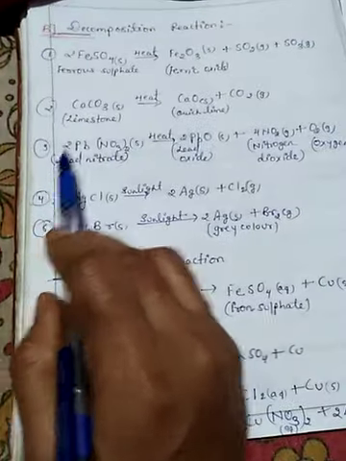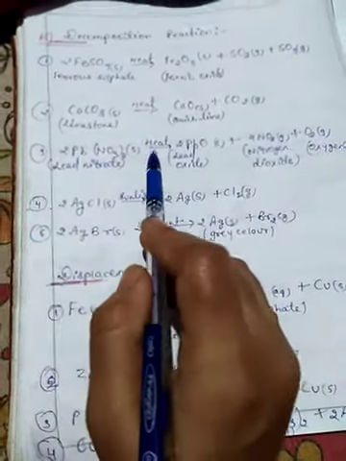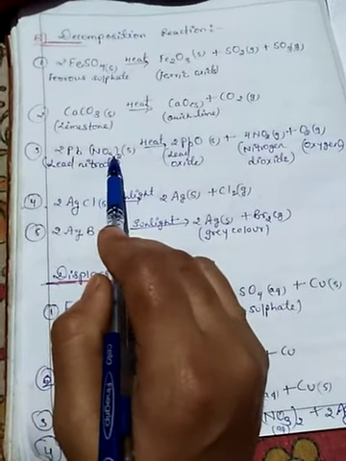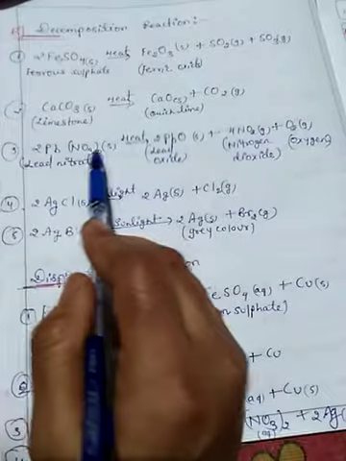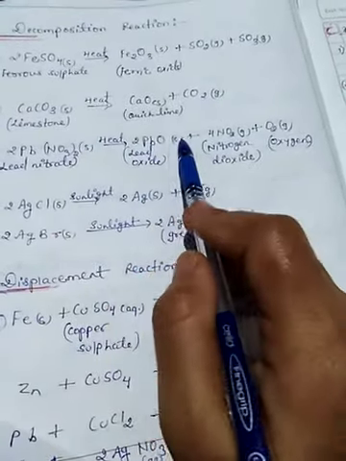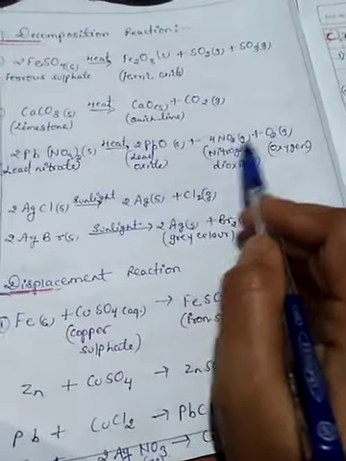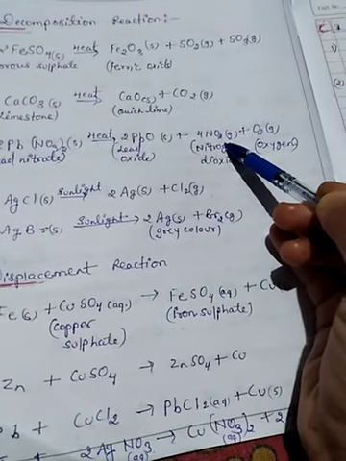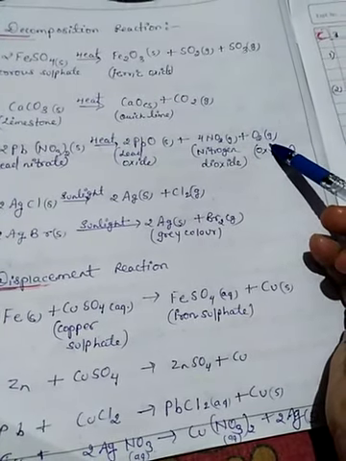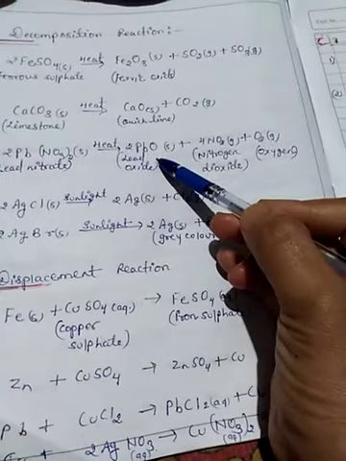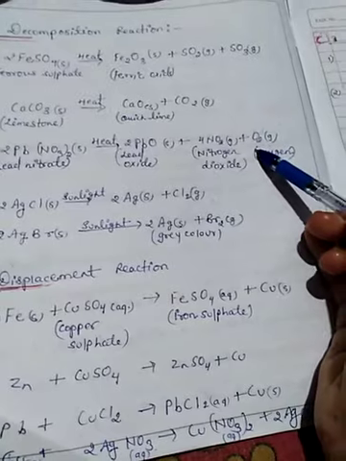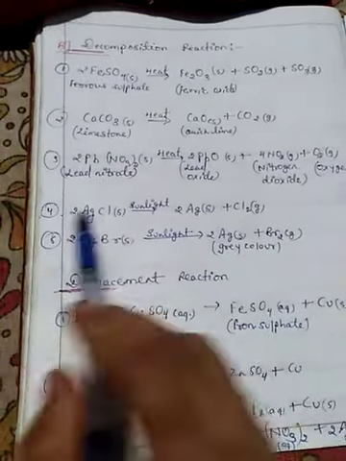Then third, when we provide heat to lead nitrate, it decomposes into 3 products: lead oxide, nitrogen dioxide and oxygen gas. Lead oxide is in solid form, nitrogen dioxide is gas and oxygen is also a gas.